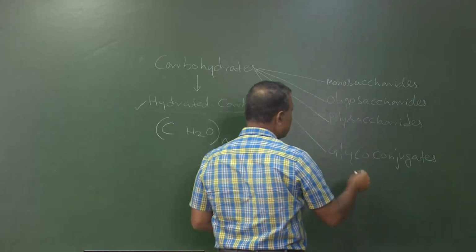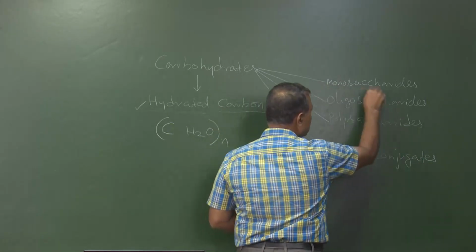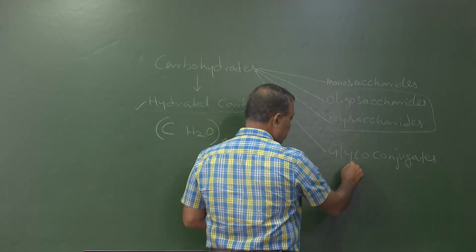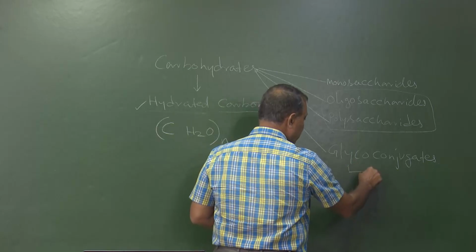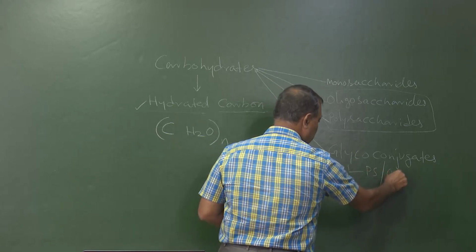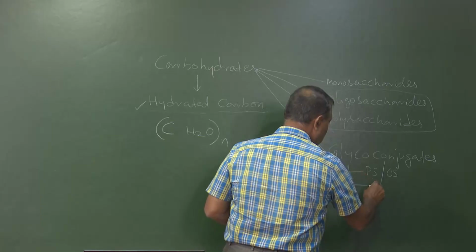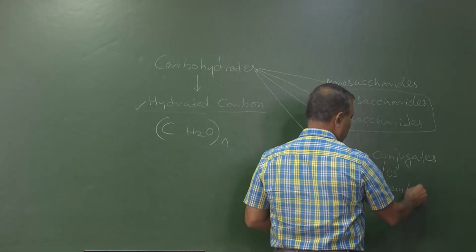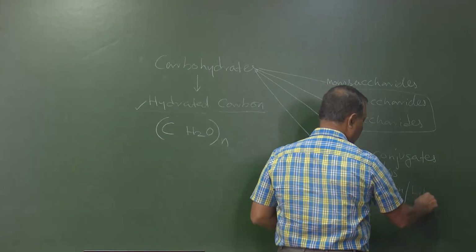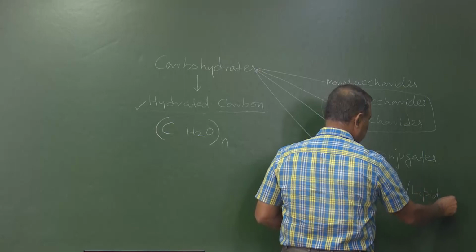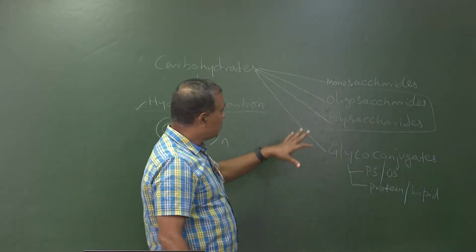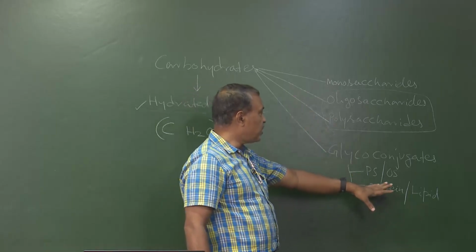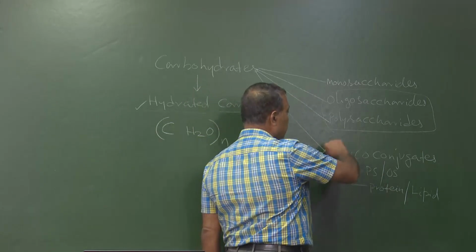Means what happens? Usually these two things, polysaccharide and oligosaccharide. This glycoconjugate is actually made up of either polysaccharide or oligosaccharide plus either protein or lipid, etc. So when oligosaccharide or polysaccharide combines with protein or lipid, they make glycoconjugates.